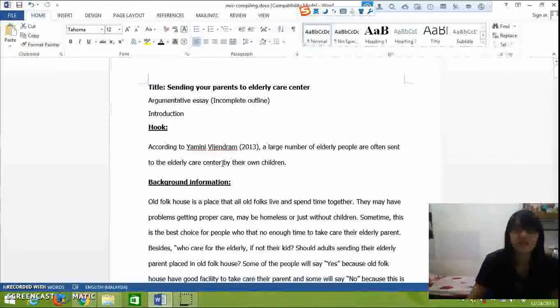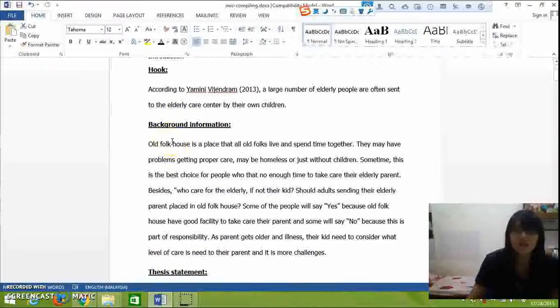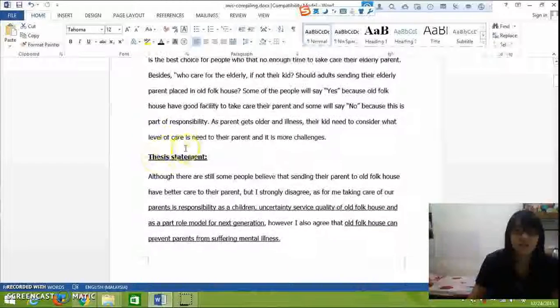This is defining the facts that are important to your topic. Background information is making a general statement about a topic before narrowing it down to the thesis statement. The thesis statement consists of several topic sentences for the body paragraphs.